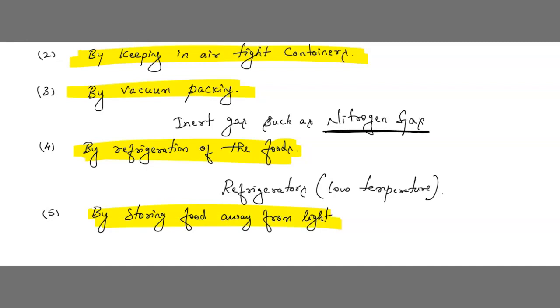See children, if there is absence of light, what happens? The oxidation of fats and oils in the food is slowed down. Understood? And rancidity is retarded over there. If we store the food in a dark place, by storing the food away from light in the dark place, so what happens? It is also one of the methods to prevent rancidity.